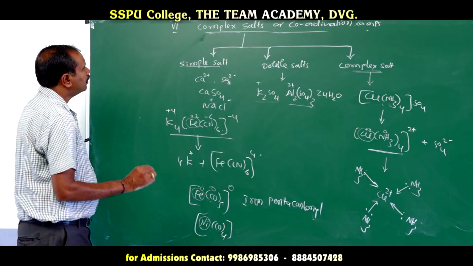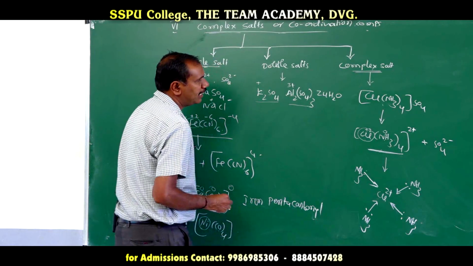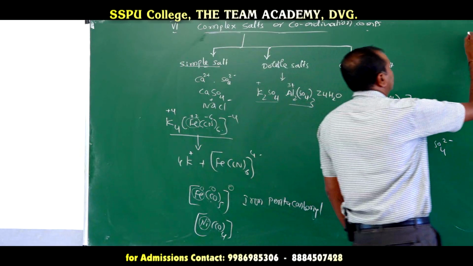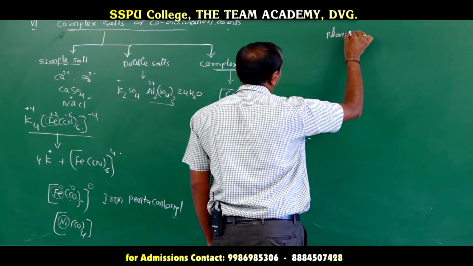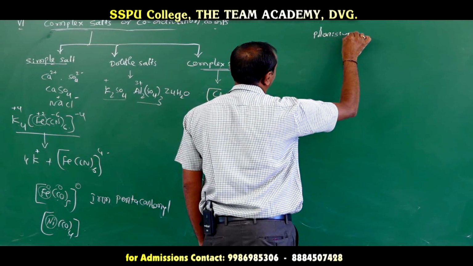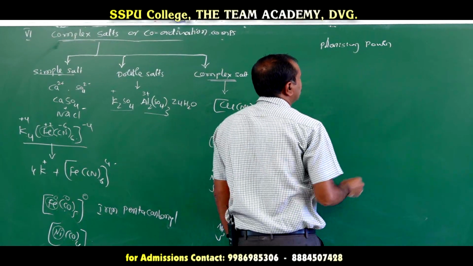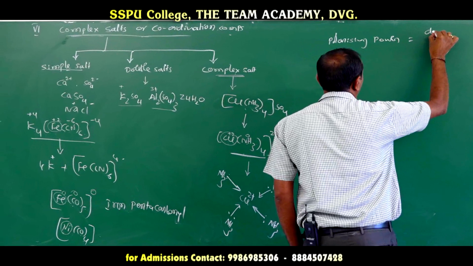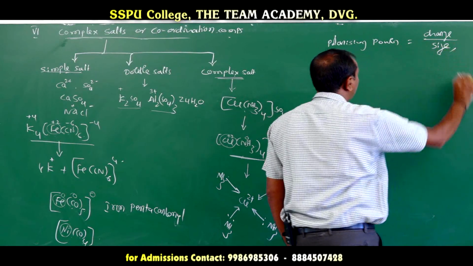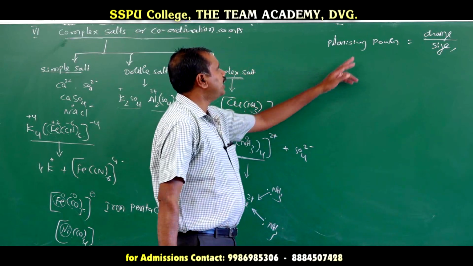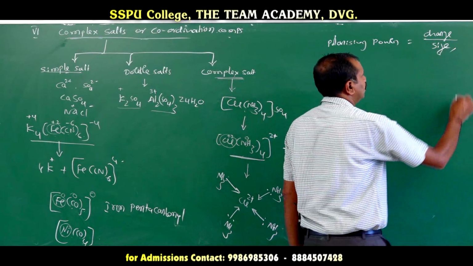Why are complex salts formed by transition elements? One of the conditions is that the charge by size, the polarizing power, for these transition elements is more. Polarizing power is nothing but the charge by size ratio. When polarizing power is high, charge should be more and size should be less.